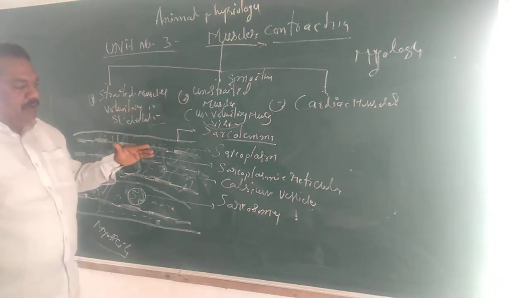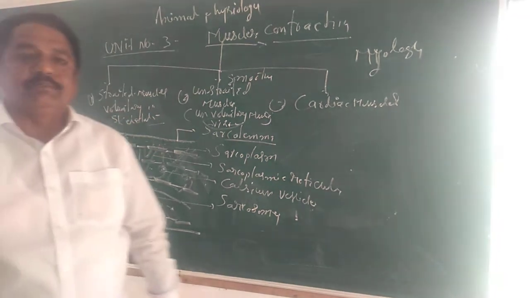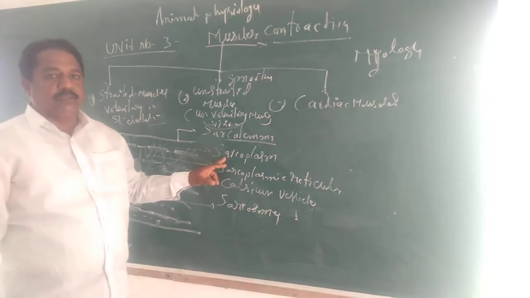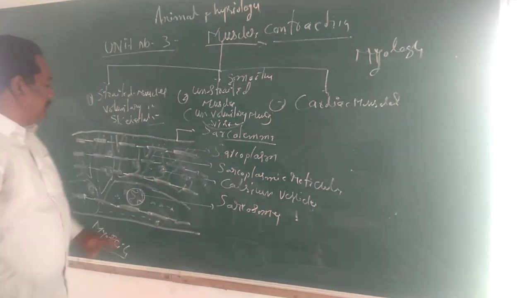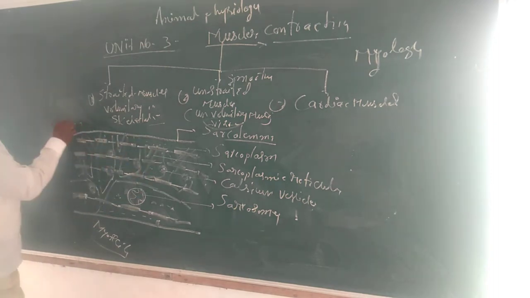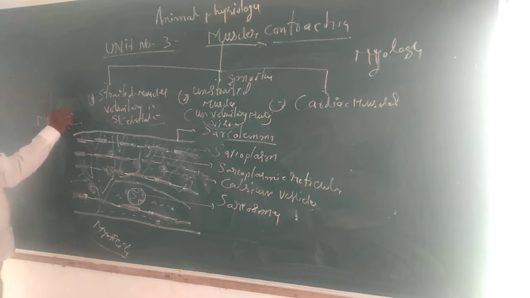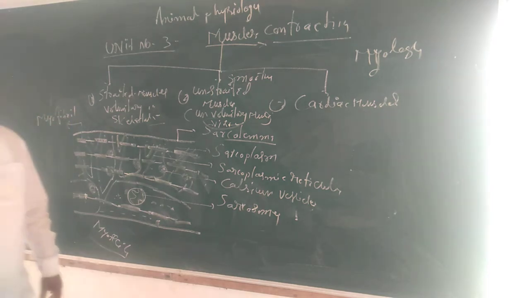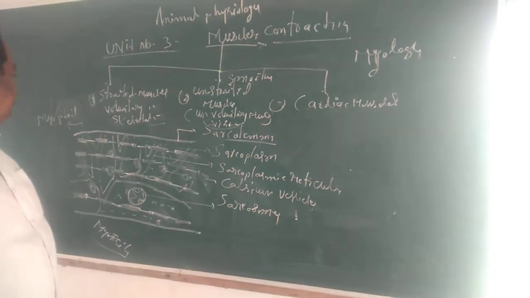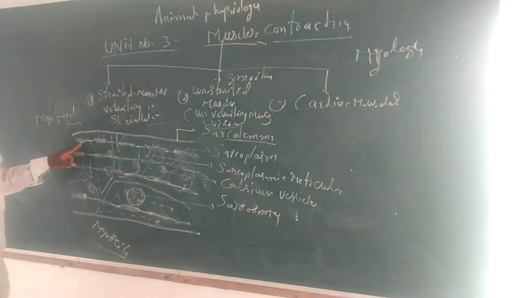Below the sarcolemma, cytoplasm is present. The muscle cell cytoplasm is called sarcoplasm. In the sarcoplasm, numerous uncountable small threads are there. They are called myofibrils. On the presence of myofibrils only, the contraction and relaxation takes place. So these are called myofibrils.